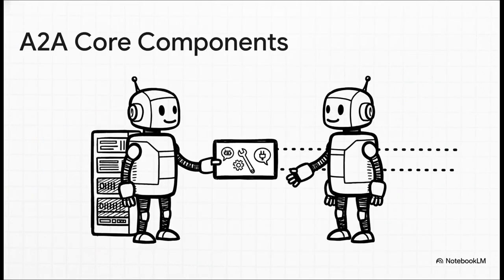So how does that work? The secret sauce here is something called an agent card, and it's exactly what it sounds like. It's a business card for an AI. It's a simple little file that says, "Hi, I'm this agent, here's what I'm good at, and here's how you can ask me to do something." This simple idea is what lets agents find each other and start working together, all on their own.